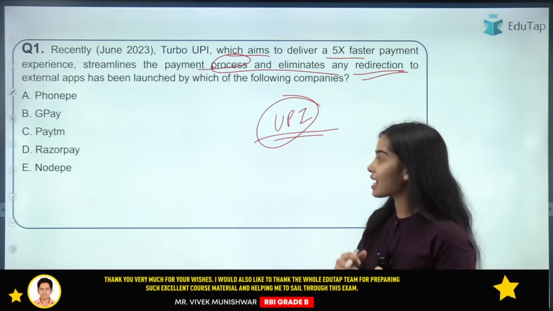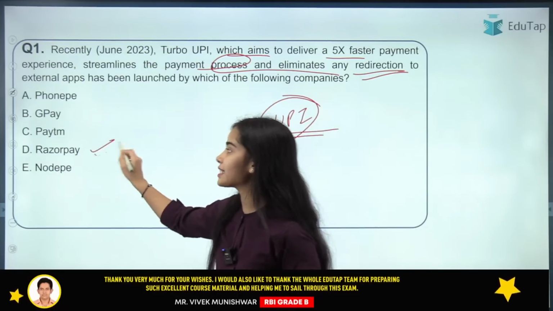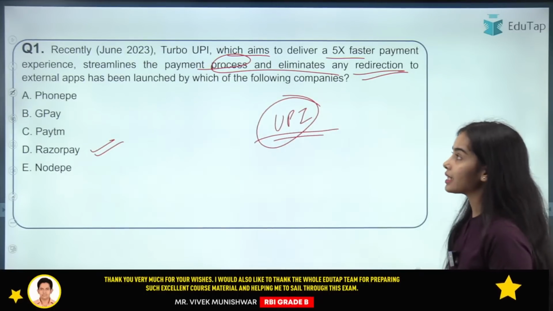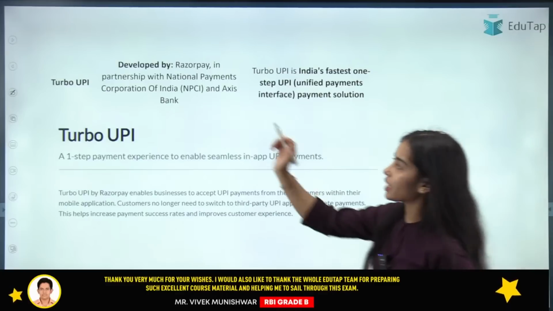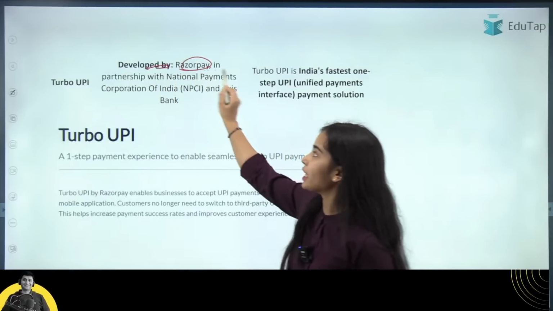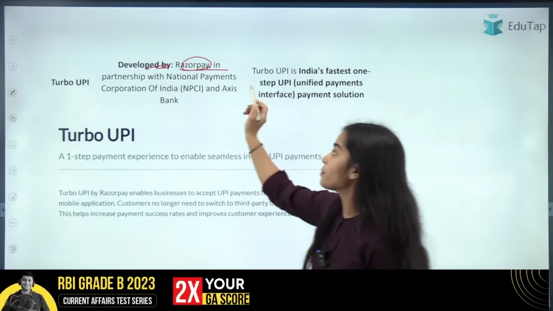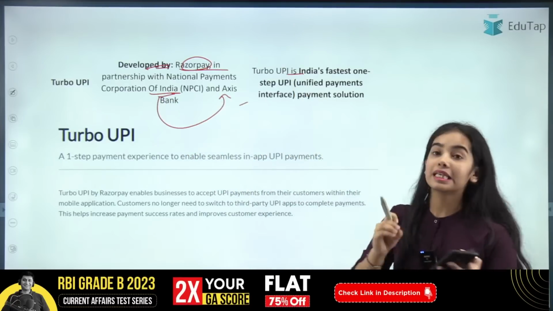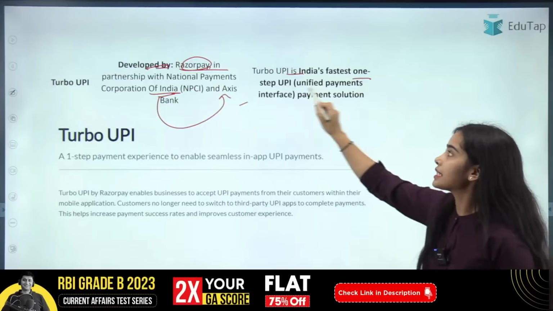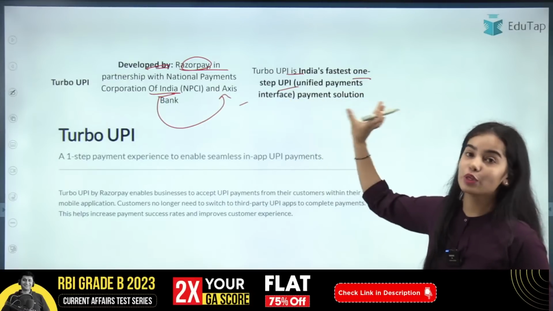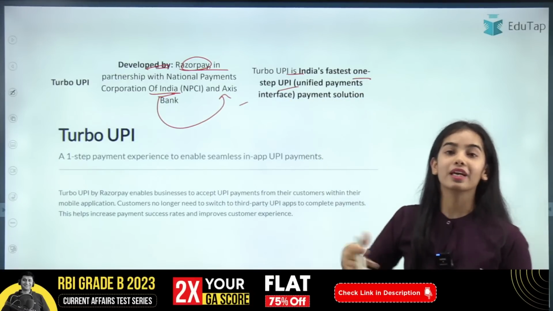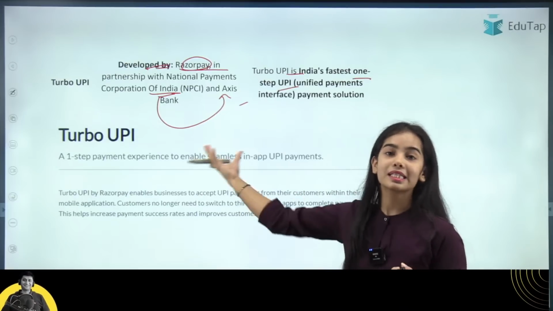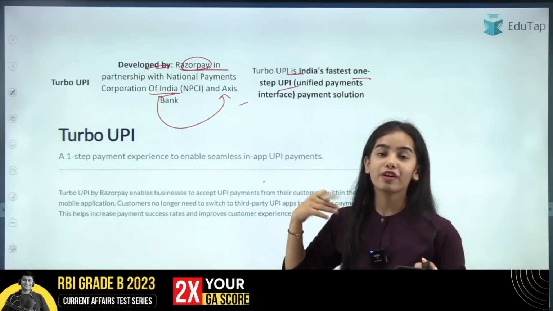And here I am getting the answer D, and that is absolutely correct. So Razorpay is the one. The Turbo UPI was developed by Razorpay in partnership with the National Payments Corporation of India and Axis Bank. So Turbo UPI is India's fastest one-step UPI payment solution through which you are going to do payments. You can pay in a fast manner.